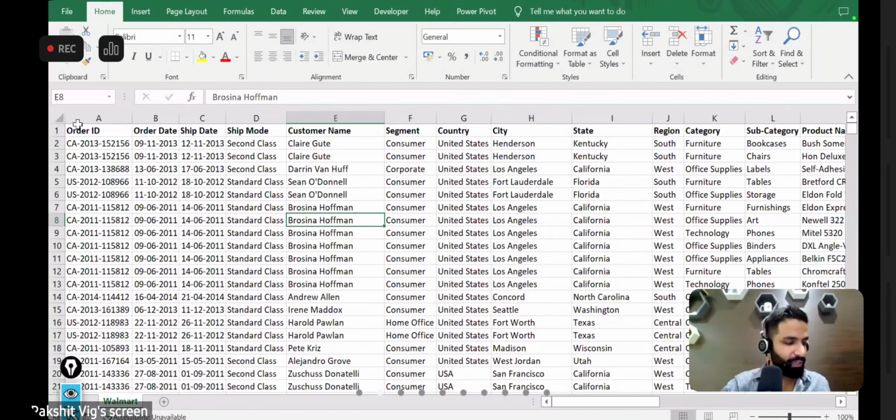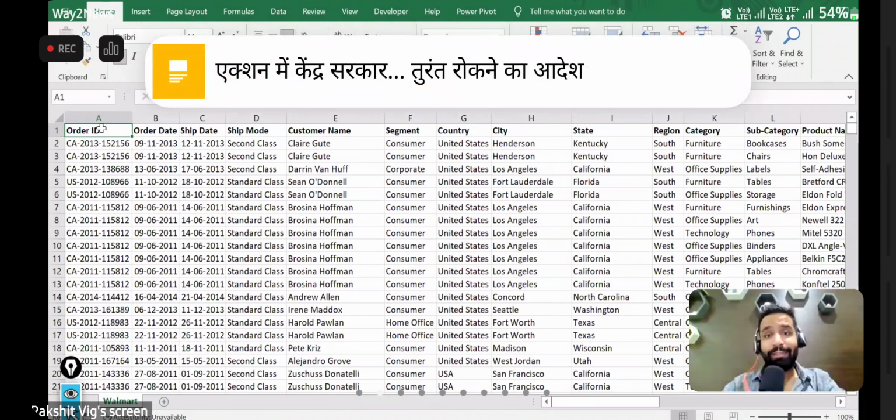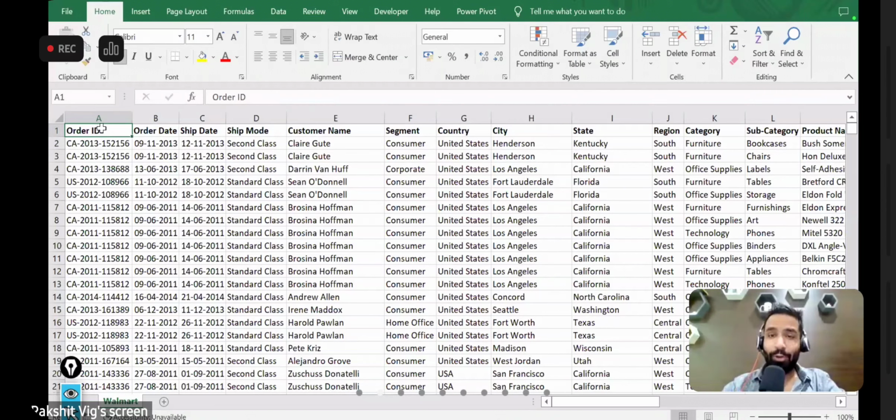All right, so guys, this is the order ID, right? Whenever we place any order on platforms like Amazon, Flipkart, or Zomato, you can check the bill of Zomato and you will get an order ID over there. So order ID is just a unique ID that is assigned for a particular order. If you are placing any order on Swiggy or Zomato also, you will get an order ID over there. So it's just a normal order ID that we have.